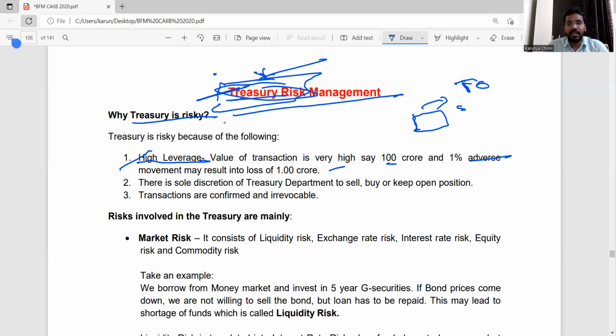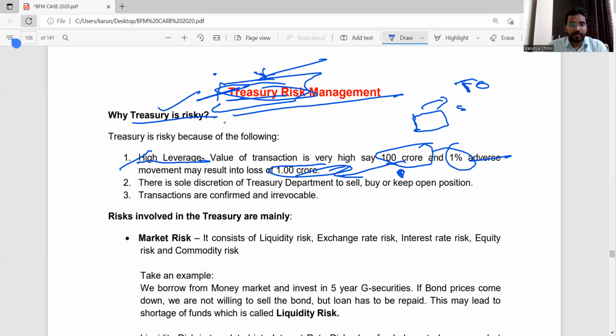So treasury usually deals with large amounts. Let us suppose 100 crores. What is 1% of 100 crores? If there is a change in the interest rate or some other factors, causing a 1% change, then there will be a loss of 1 crore. 1% of 100 crore is 1 crore. So even a little change of 1% costs more. That's why treasury is risky.